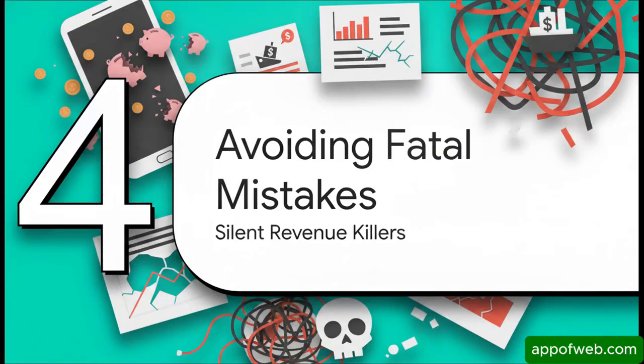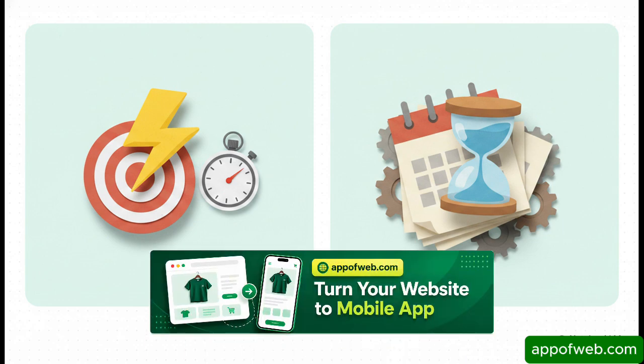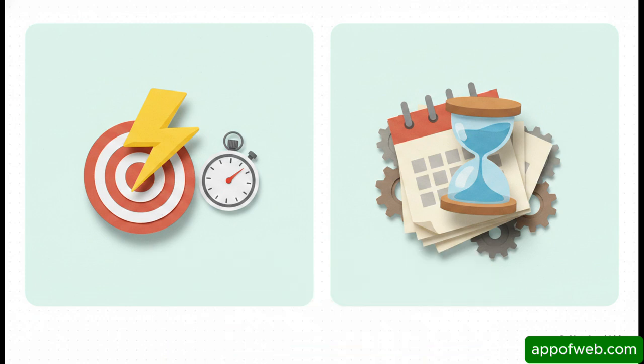Section 4, avoiding fatal revenue mistakes. A totally crucial and often fatal pricing mistake is misjudging your free trial length. If you have an app with a really fast aha moment, think a fun game or a super simple meditation app, you need a short 3 to 7 day trial. Hit them quick. But if you have, say, a complex project management tool, the user is just not going to see the return on investment in 3 days. They need a solid 14 to 30-day trial to get it. If you misjudge this timeline, it will completely ruin your trial to paid conversion rate.